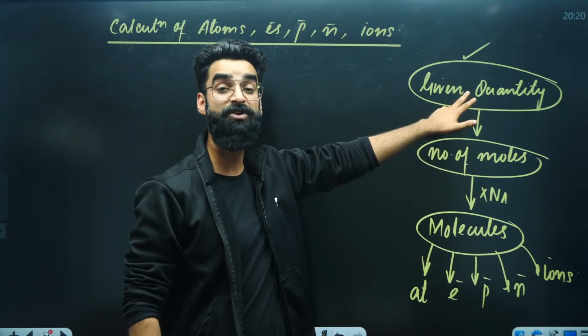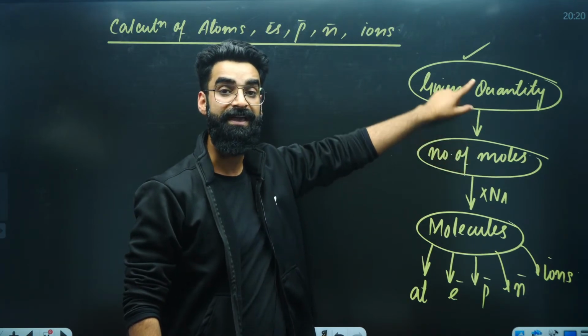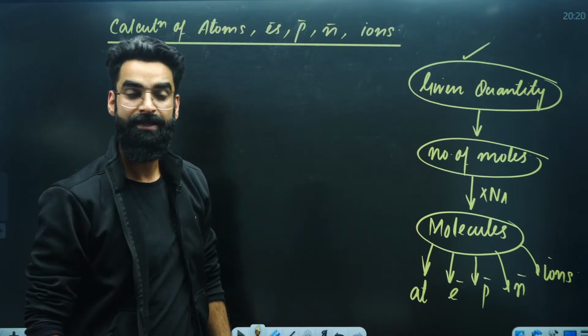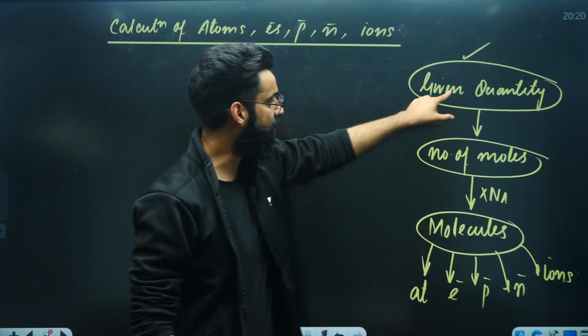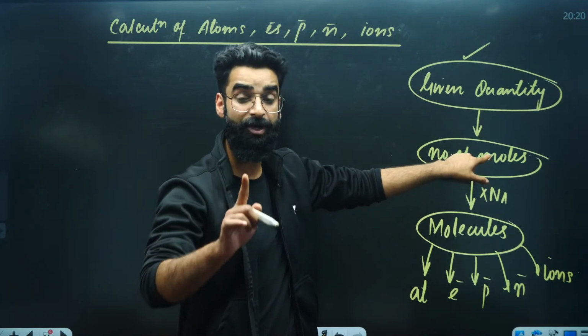Given quantity can be in terms of mass. You know how to convert mass into moles. Given mass by molar mass gives you moles. If it is in volume, given volume divided by 22.4 liters gives you moles. So first step always, do remember, is to convert given quantity into moles. Right? This is always step number one.